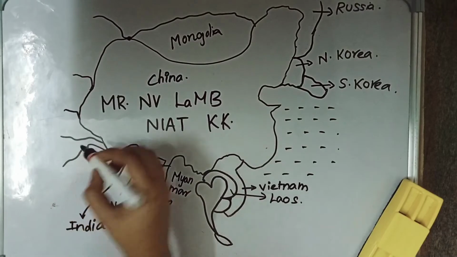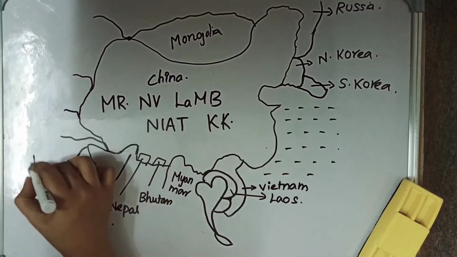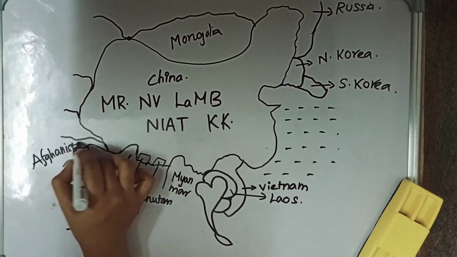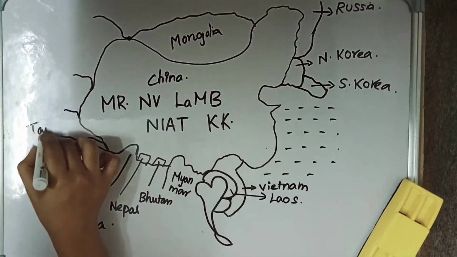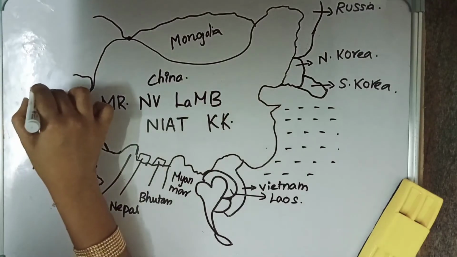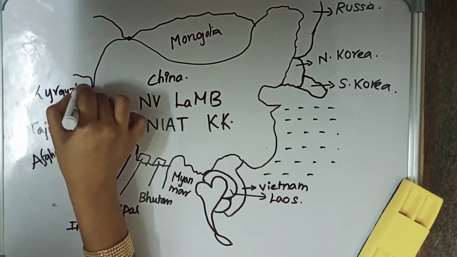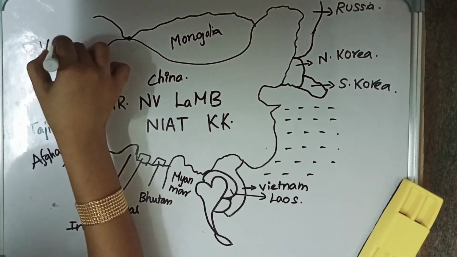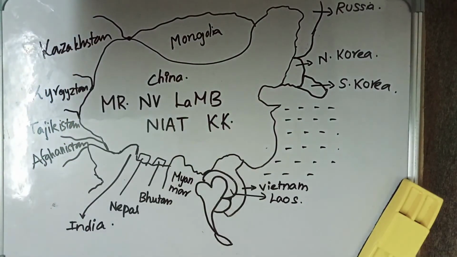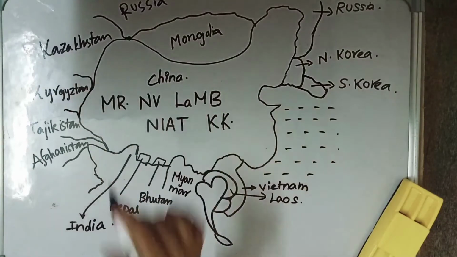After India there is Afghanistan. This small region is Afghanistan. After Afghanistan it is Tajikistan. After Tajikistan, Kyrgyzstan. After this, Kazakhstan. Here also it is Russia. This region is Russia, on the entire top it is Russia.